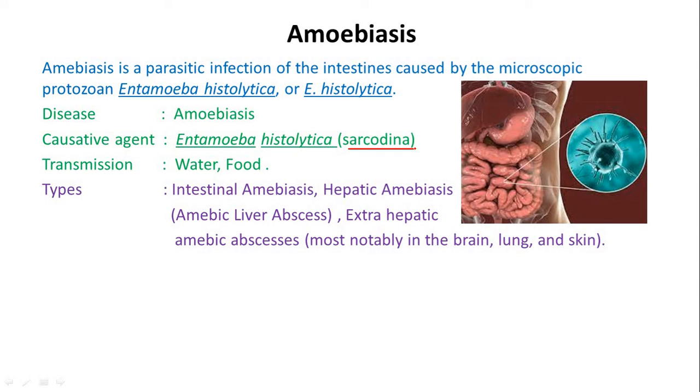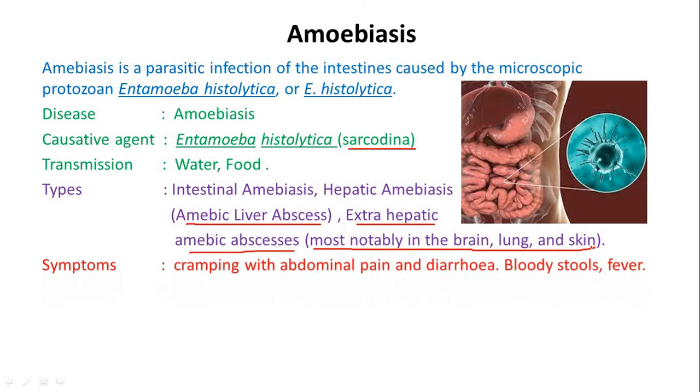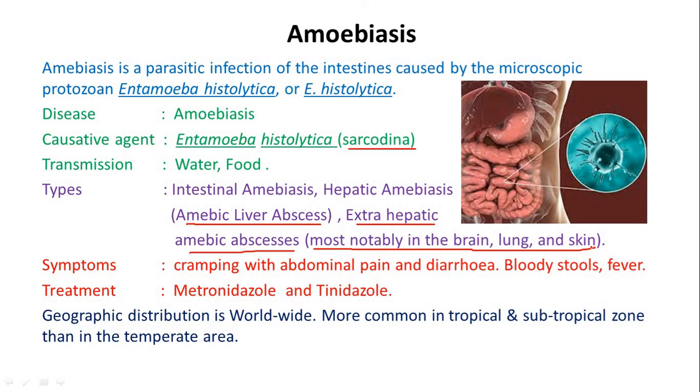Transmission: water and food. Types: intestinal amoebiasis, hepatic amoebiasis, also known as amoebic liver abscesses, and extrahepatic amoebiasis abscess. This is the third type, most notably in brain, lung and skin. Symptoms are cramping with abdominal pain and diarrhea, bloody stool, fever, etc. Treatment is metronidazole and tinidazole. Geographic distribution is worldwide, more common in tropical and subtropical zones than in the temperate areas.